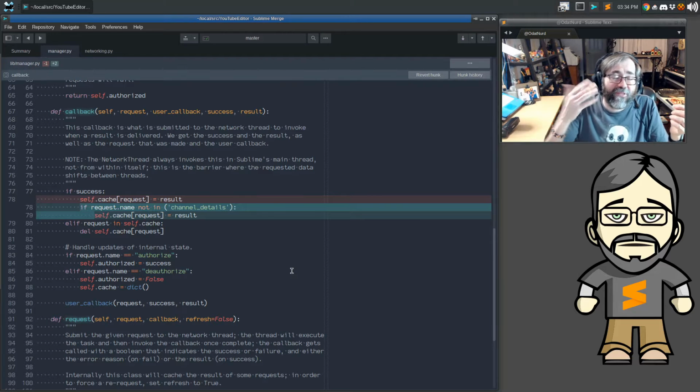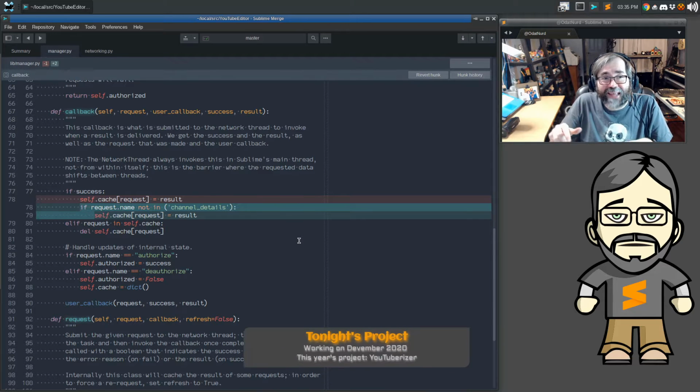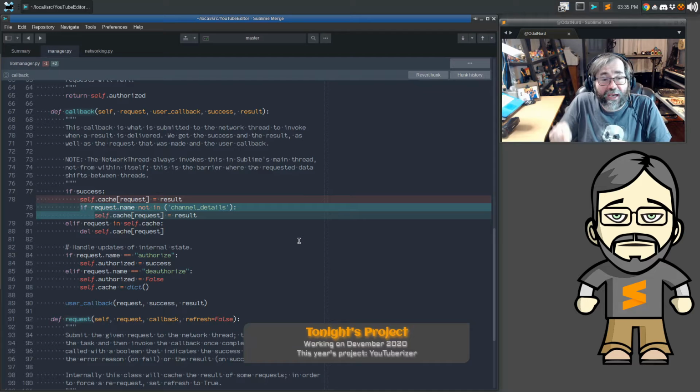But the thing that I was doing was trying to gather information in a different way to be able to do this. It turns out that's not really good, because in order for the caching to remain here, the manager has to know the underlying details of exactly what's being requested and what the results look like. And that's not something we want to do here. There's already a place that does that. It's the network code that actually makes the request.